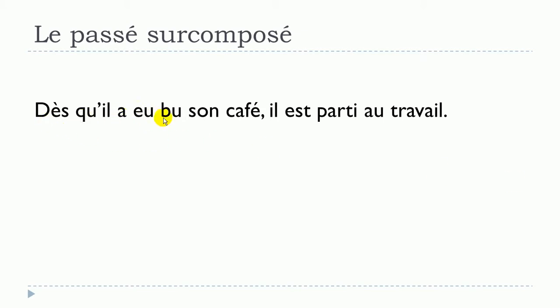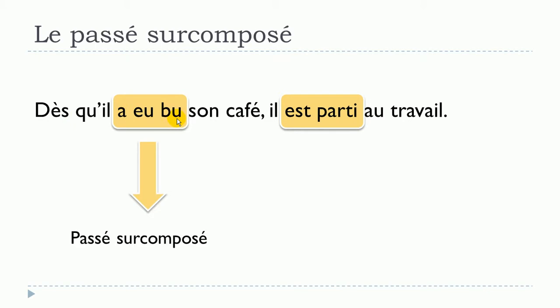Here is an example. Dès qu'il a eu bu son café, il est parti au travail. It's maybe a strange sentence, but let's have a look at it. The first thing that we should spot here is this a eu bu, and then the second thing is est parti. This a eu bu is actually the passé surcomposé form, and the second form here is the passé composé.